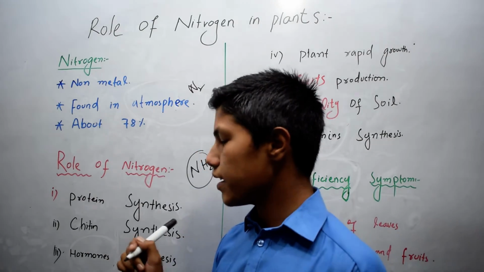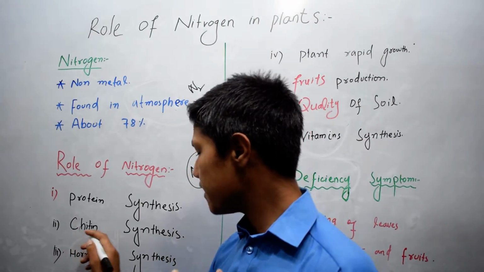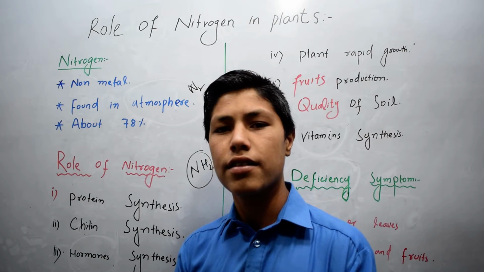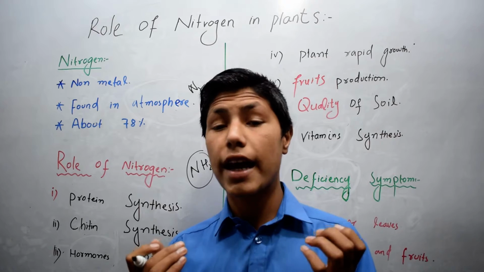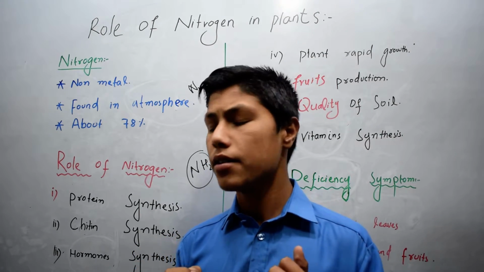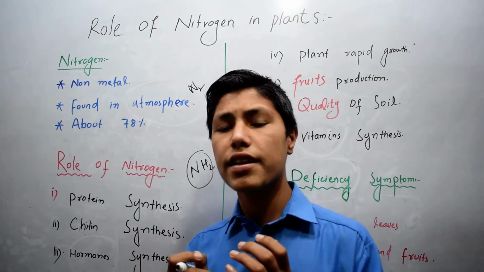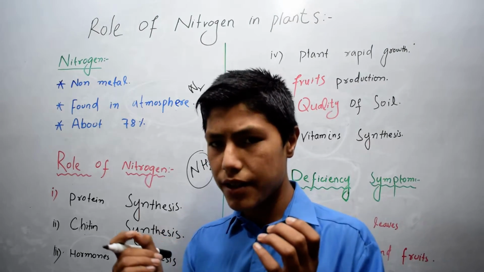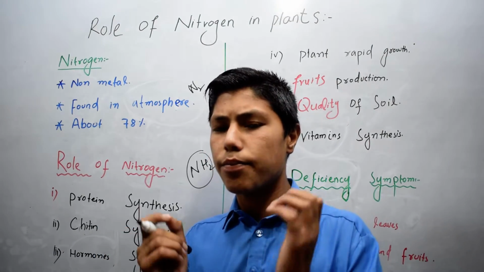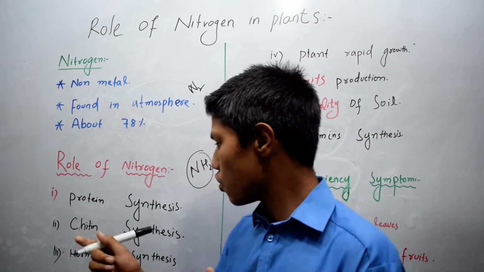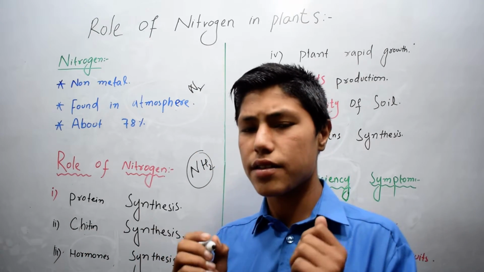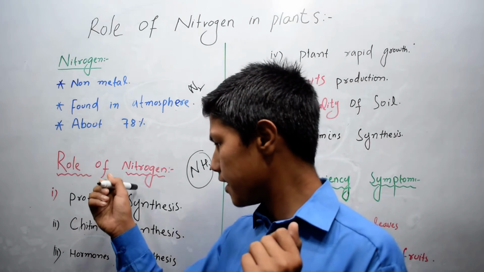Now the second one is chitin synthesis. First of all, we know what chitin is. Chitin is basically the cell wall of fungi. The fungi cell wall is made of chitin. So the synthesis of chitin is basically by nitrogen.